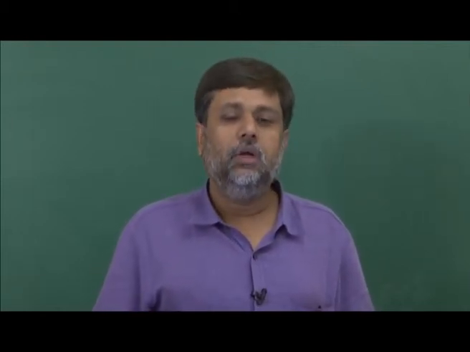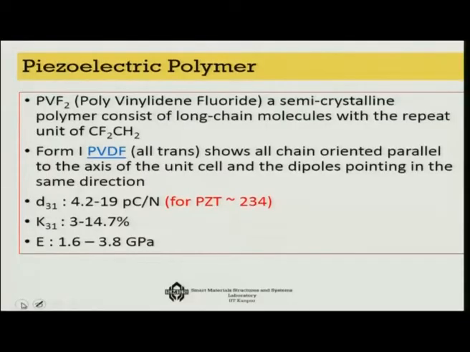Now make a piezoelectric polymer so that I can give better shape. You can get a piezoelectric material itself which has an asymmetric distribution from the long chain molecules with the repeat unit of CF2CH2, and these pendants of fluorine are what actually make it piezoelectric. There are various forms.